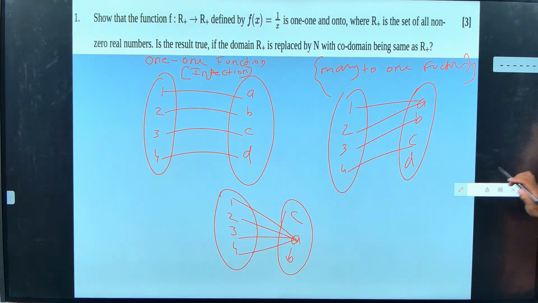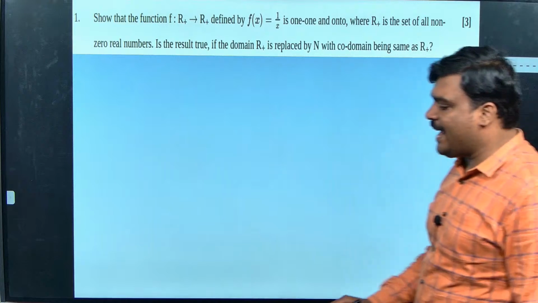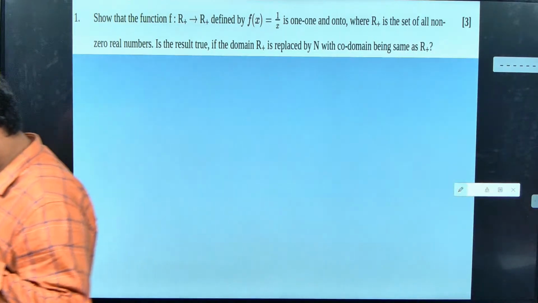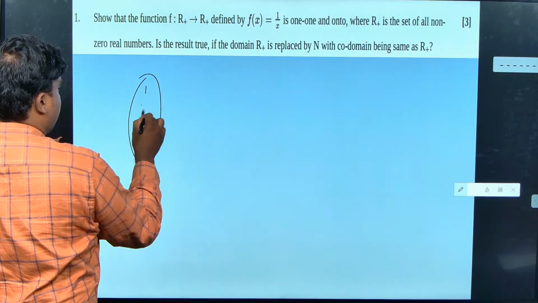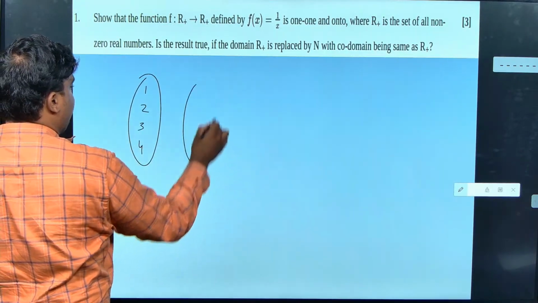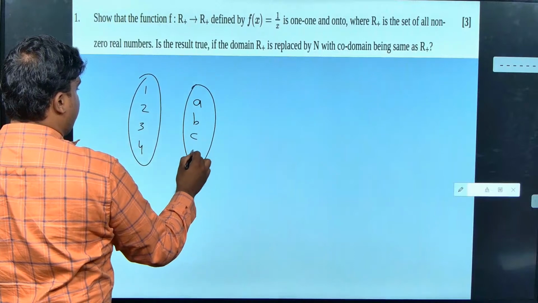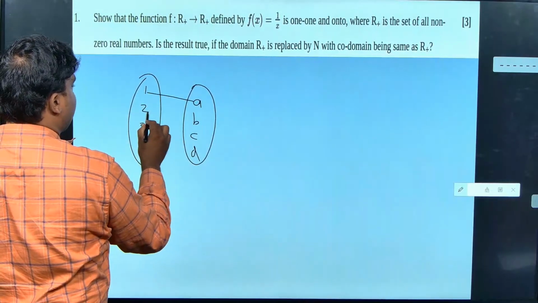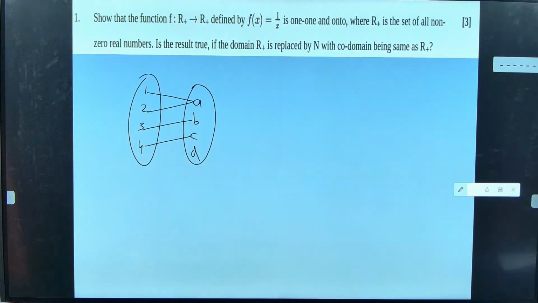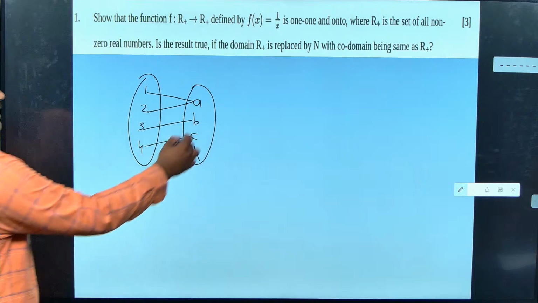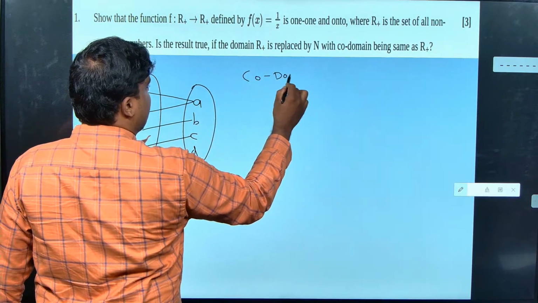Okay, next I will move on to see my codomain and range. See, I am going to draw a function 1, 2, 3, 4, and A, B, C, D, like this. Guys, what is the codomain of this function? A, B, C, D. What is the codomain? A, B, C, D.